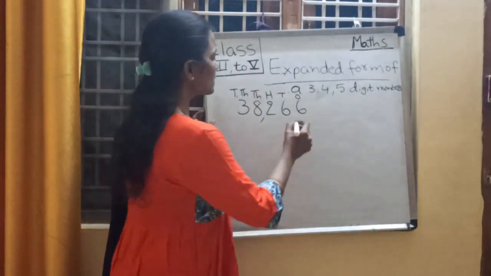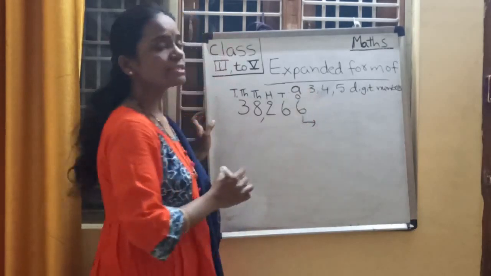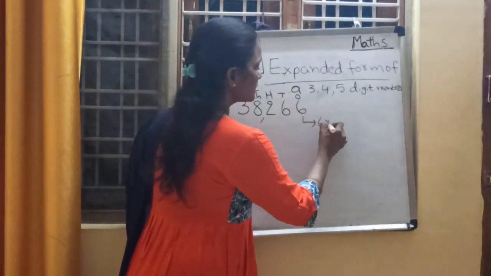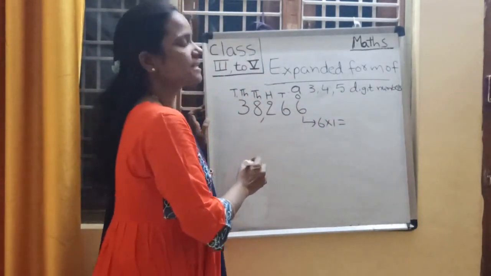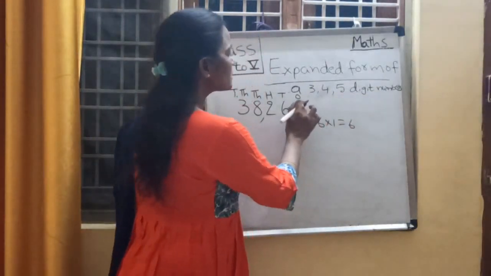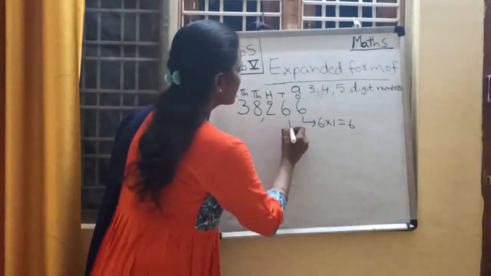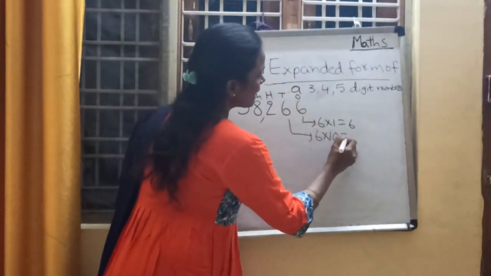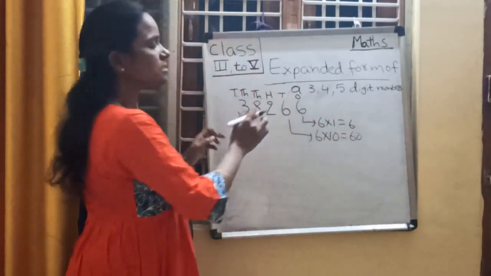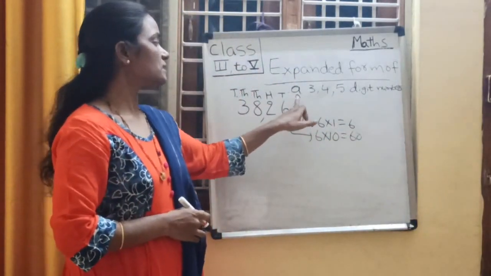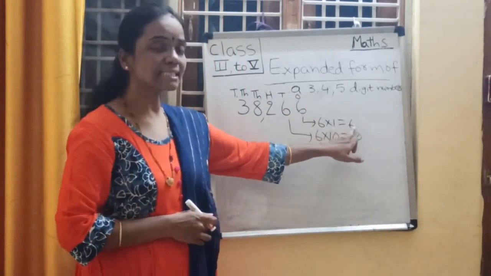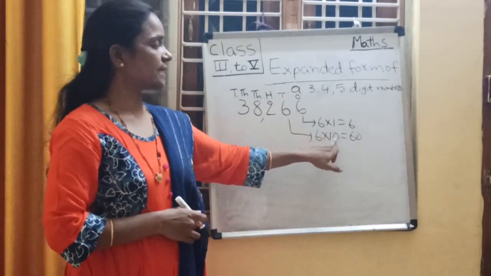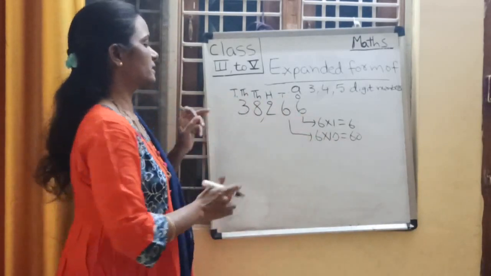So first write down the place values. 6 is in ones place. What is the place value of 6? Start, everyone. 6 into 1. How much? 6. 6 is the place value of 6. As 6 is in tens place, 6 into 10. 60 is the place value of 6.